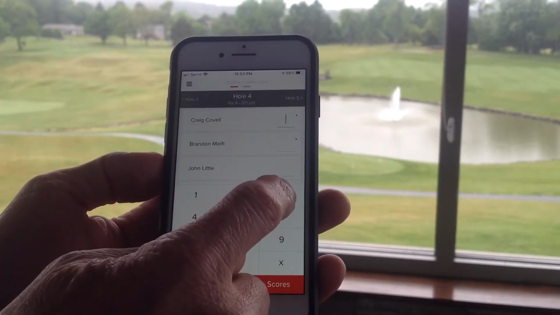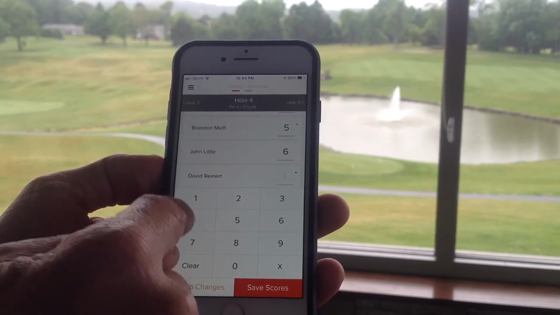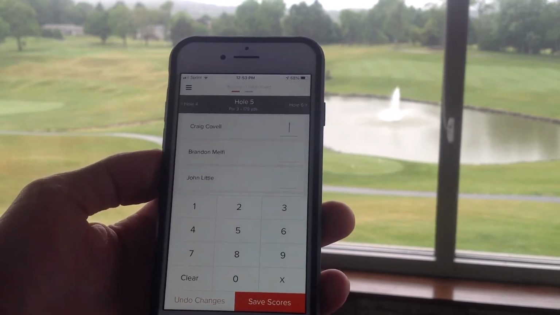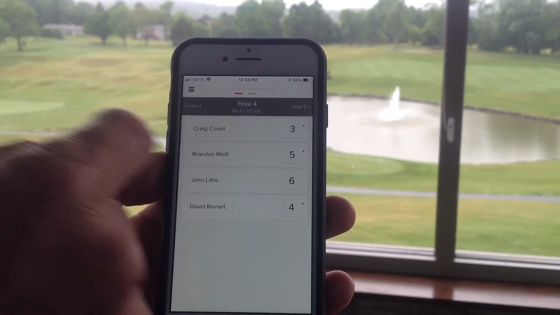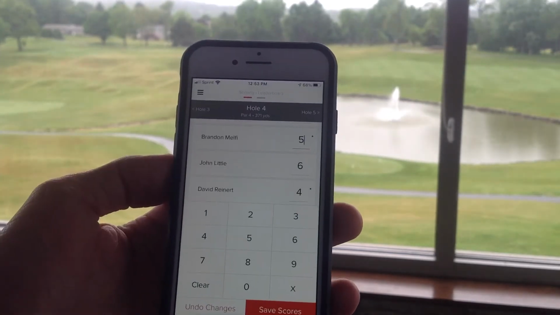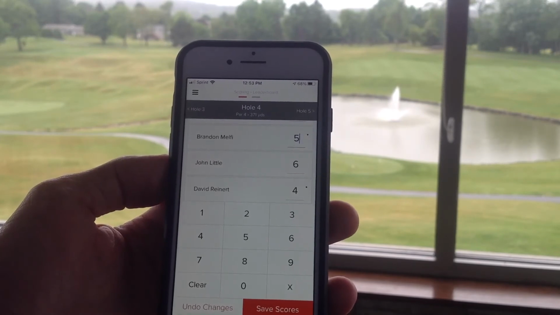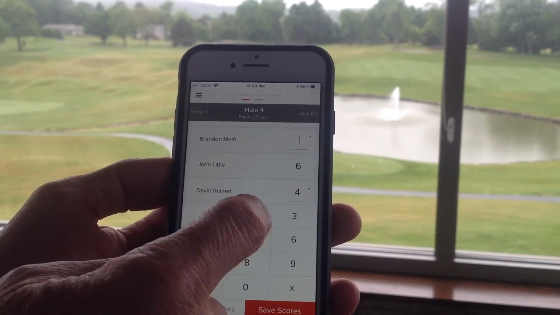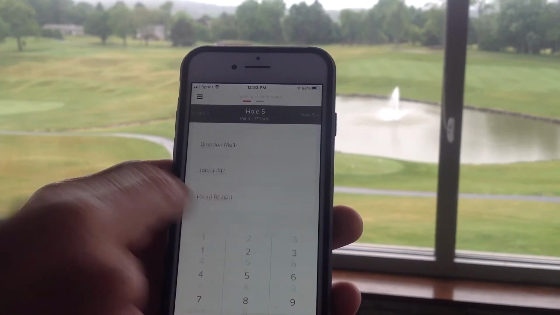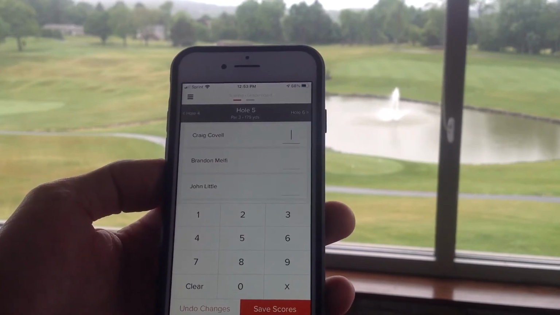As an example, if I entered some scores, hit save, and realize I put a wrong score in for the previous hole, you can always click back. Very important, you want to make sure you put the cursor to the right side of the number you want to correct. If Brandon actually had a 4, you hit clear, then hit 4, then save, and it'll bring you right back to the next hole.